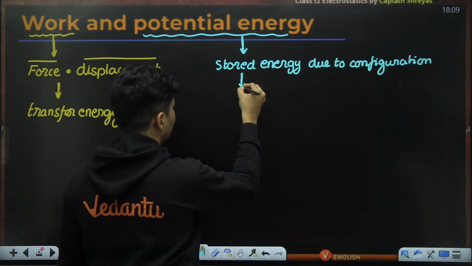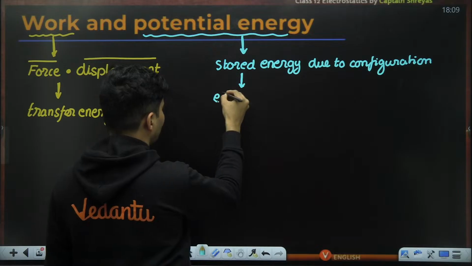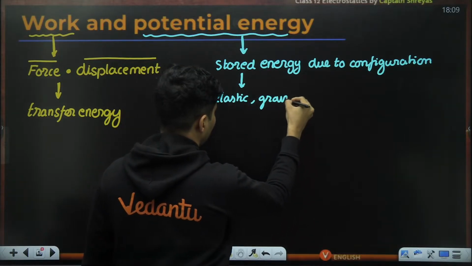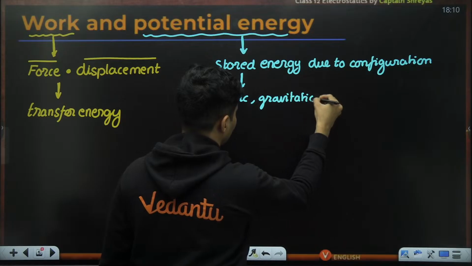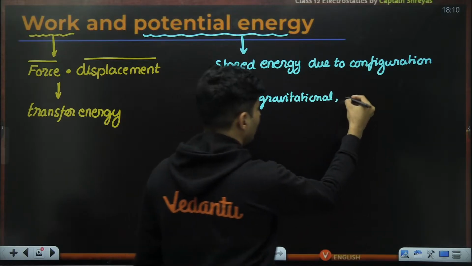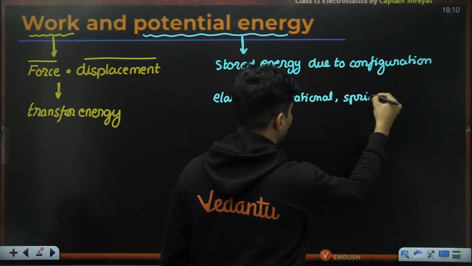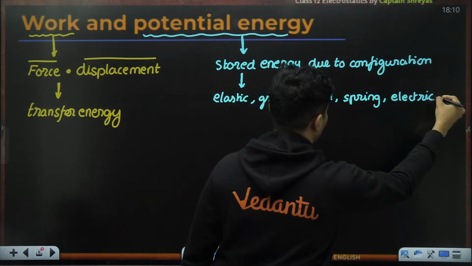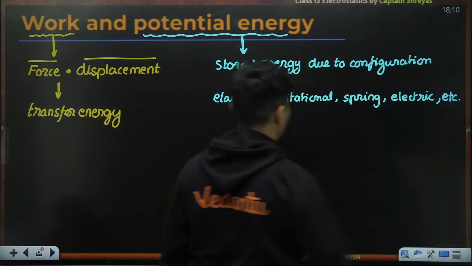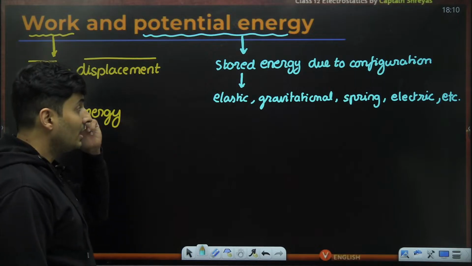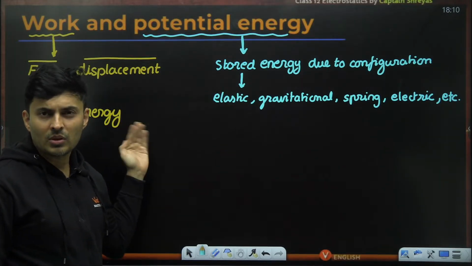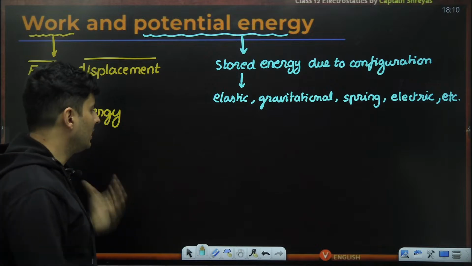And this particular energy, different types are there: elastic, gravitational potential energy, even spring energy is there. And today we are going to learn about electrical potential energy. Other forms can also be there. Now how are these two exactly related to each other? Are work and potential energy related to each other?